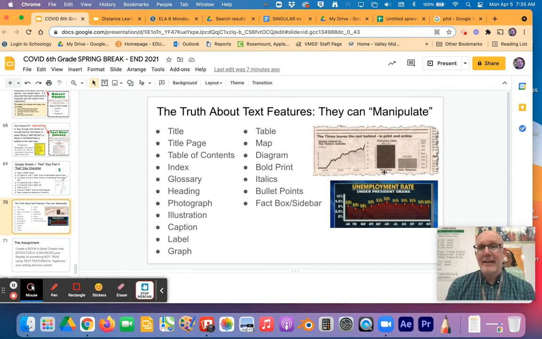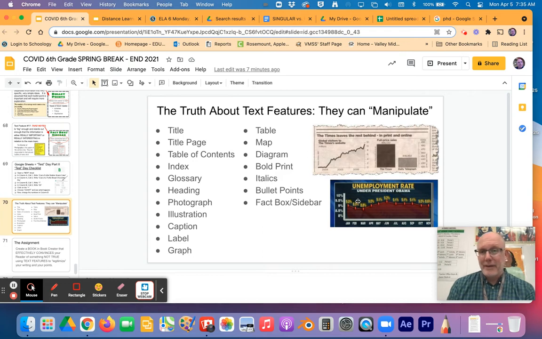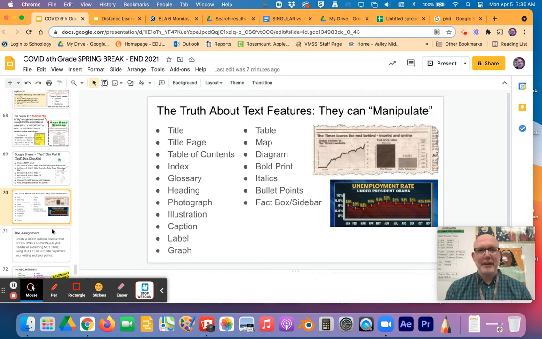Not like that. Or down here, unemployment rate, right? This chart doesn't even make sense because it starts out at 9.0%, and it talks about the unemployment rate. We want a low unemployment rate, right? It ends at 8.6, but doesn't it look like it's the same level? Look at that. So these numbers are almost like random. This is a terrible chart, but someone might say, oh, this person isn't doing a good job. And these numbers don't even make sense. So the whole point of this is that they can be manipulated.